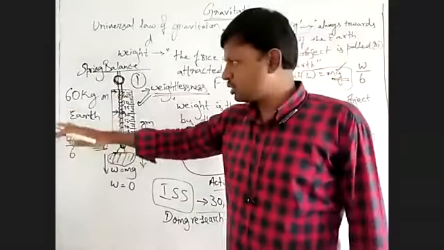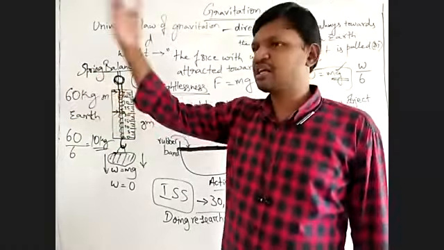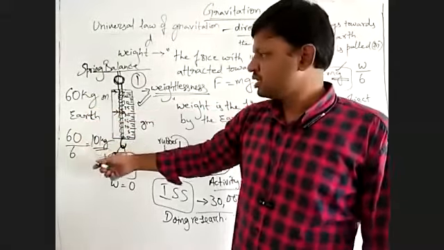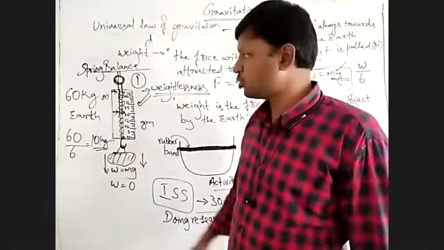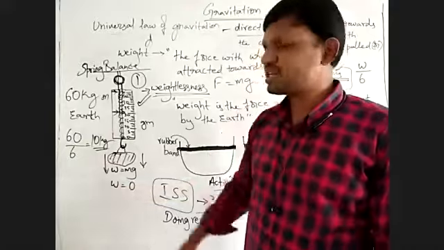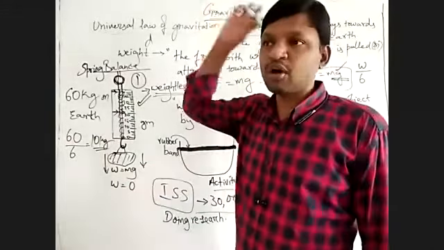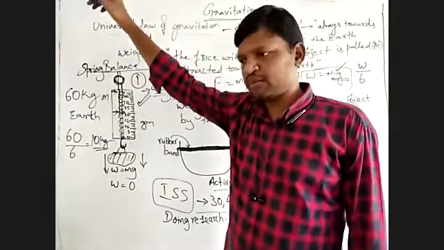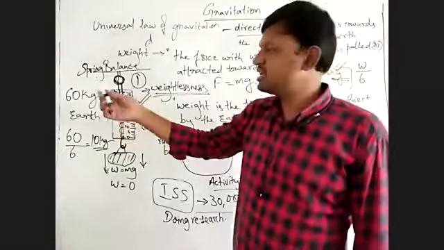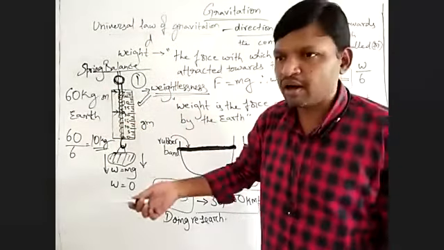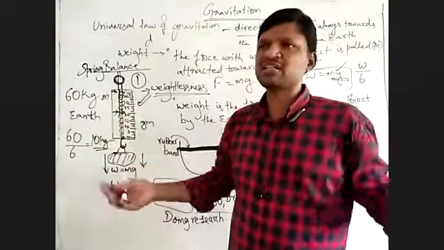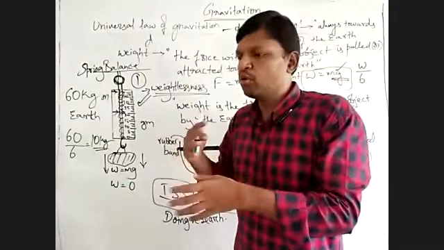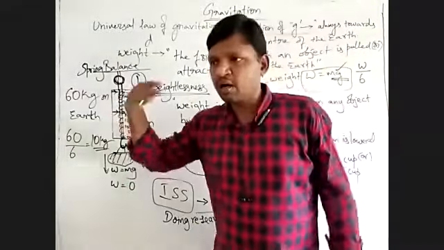To get the actual weight which is required to move on the moon: a person who is weighing 60 kg will weigh 10 kg on the moon. So what is the difference? 60 minus 10, how much? 50. So he has to put on 50 kg more to feel the same weight on the moon. That means if he has to walk normally on the moon, he has to bear an extra load of 50 kilograms in order to move comfortably on the moon surface.